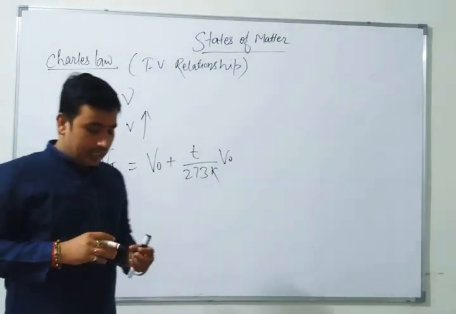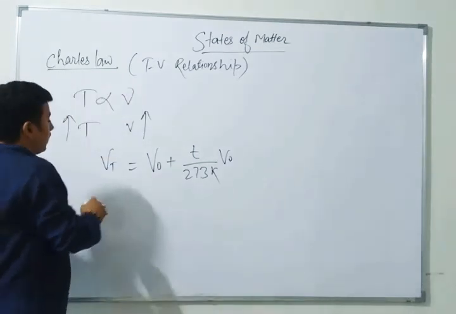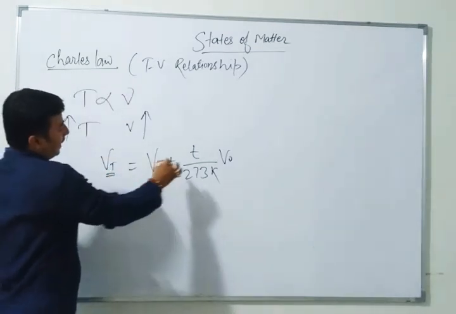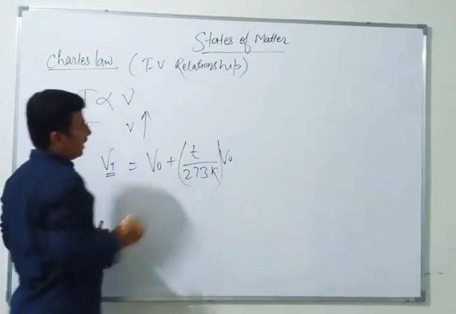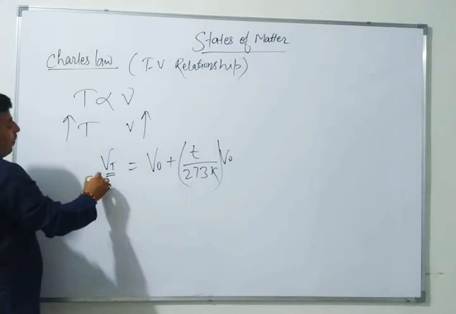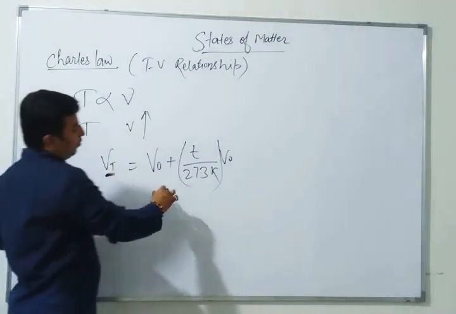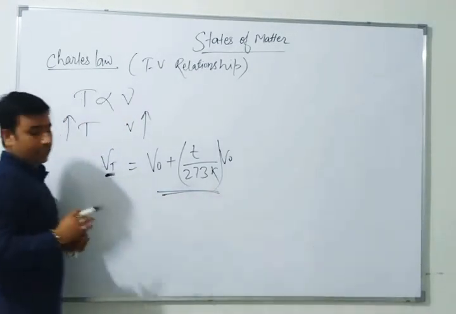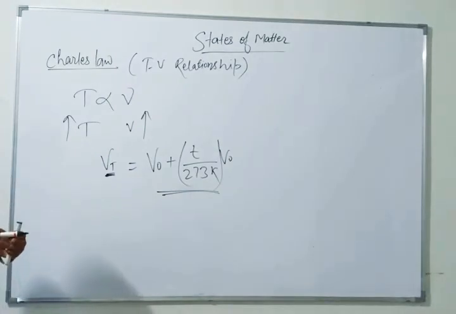How much will it increase? This much. As the temperature t increases, the volume increases by this much. Means if we give temperature, the volume increases per degree.